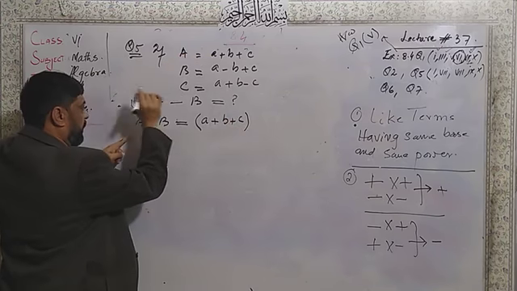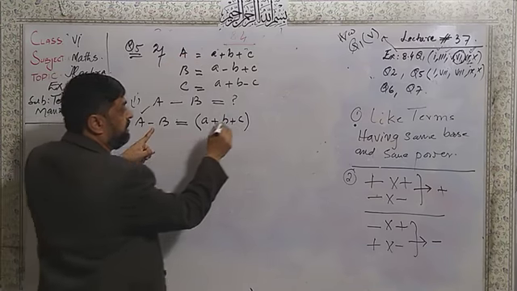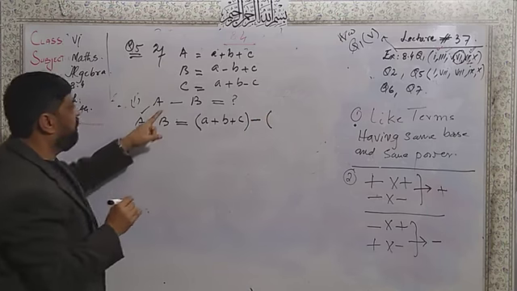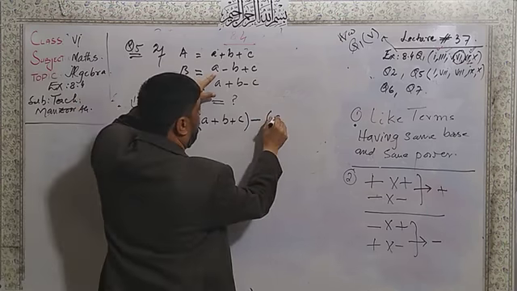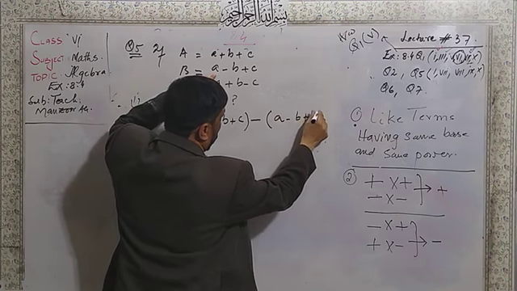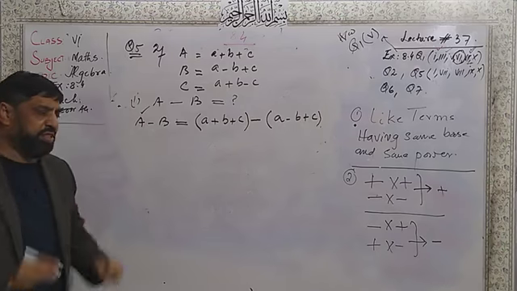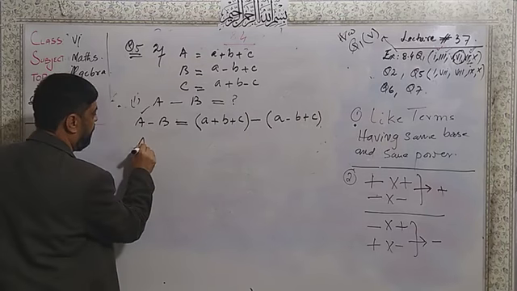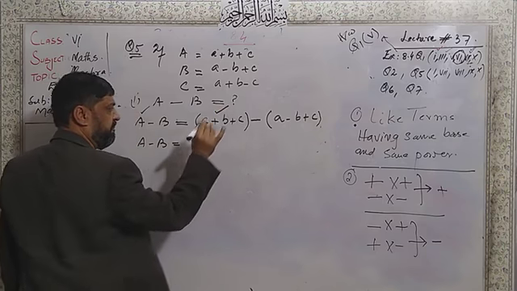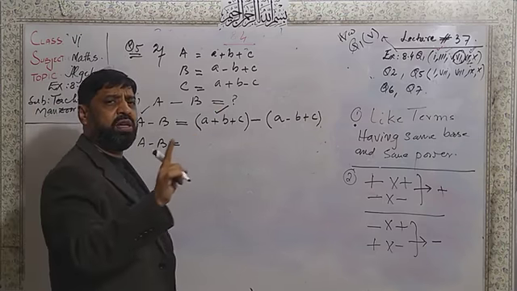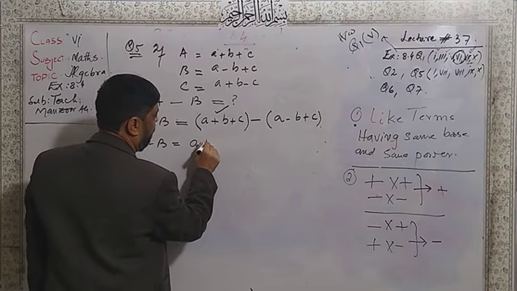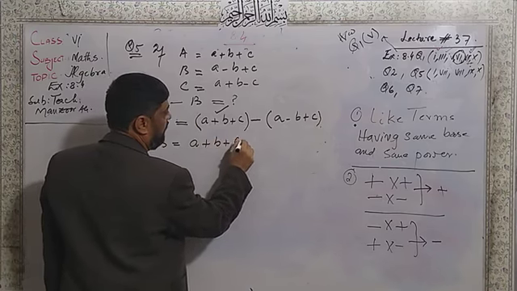This is for A. After that I will place the minus, and then the value of B, a minus b plus c. This is in the same position. I write the first statement the same, because plus multiplication doesn't change the sign. I write here a plus b plus c.